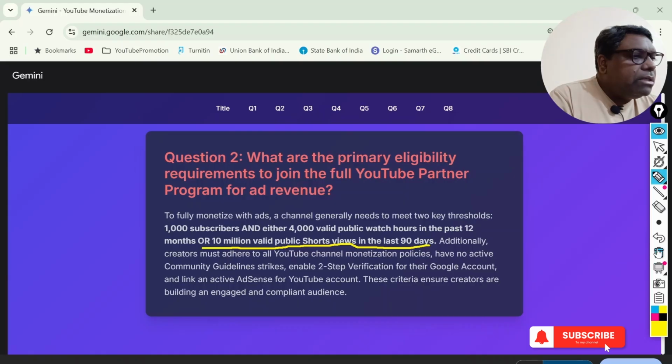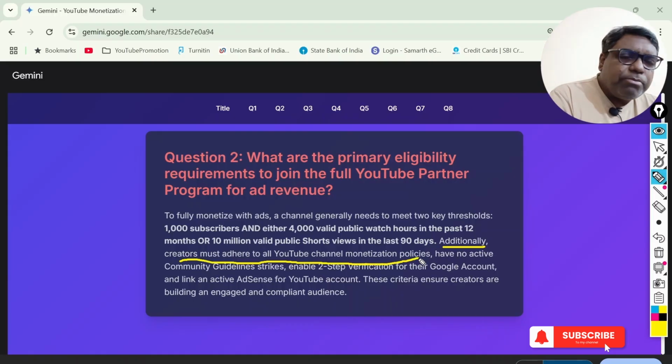Yes. Another part was also answered by Gemini for this question: creators must adhere to all YouTube channel monetization policies. What are those channel monetization policies? That will be clear in the subsequent slides. Basically, the kind of content that you should create should also come under this specific policy.